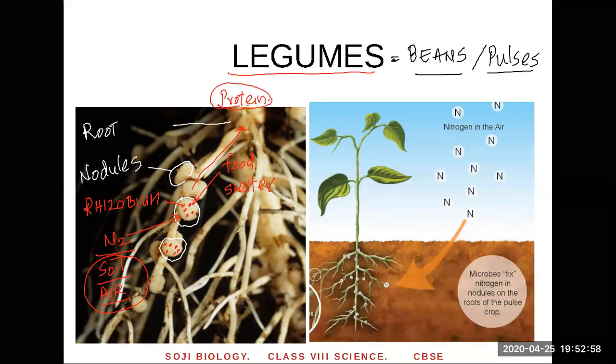Okay, this kind of plants are known as legumes. So it's good to grow these plants in the soil because that will help to fix nitrogen in the air into the plant, and when the plant dies, the nitrogen goes back into the soil. So this kind of plant is a special kind of plant. These are known as legumes. All beans and pulses are legumes. Soya bean, mung bean, kidney bean, you name them, all of them contain this bacteria, and the name of the bacteria is called rhizobium. Okay, you have to memorize this.